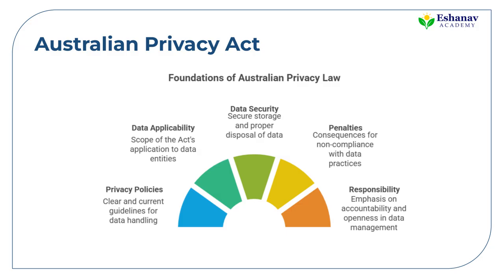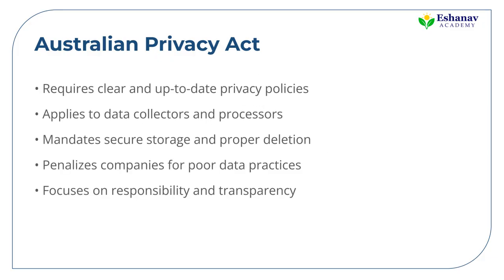Australia's Privacy Act is another critical player in the global privacy landscape. It requires companies to be upfront and transparent about what personal information they collect, how they use it, and for how long they store it. But it doesn't stop there. The law also mandates that data must be destroyed when it's no longer needed. That means you can't hoard old user data just in case. Violations come with strong penalties, especially for large-scale data breaches. Whether you're managing user accounts or customer feedback forms, knowing how Australia expects data to be handled can make or break your global strategy.